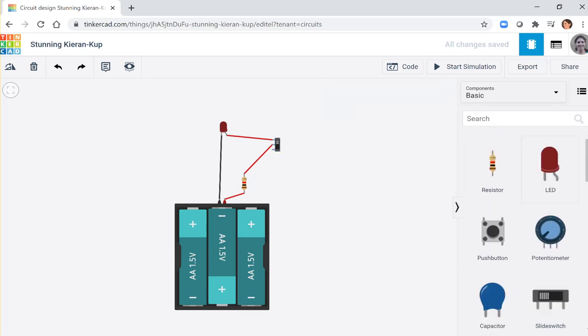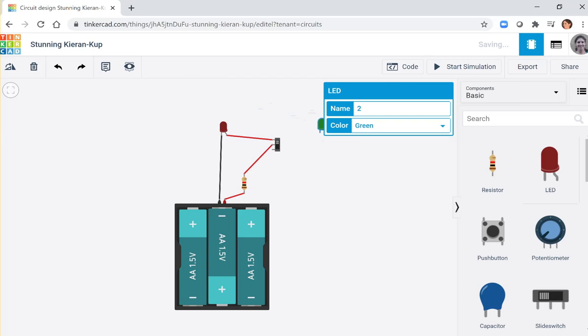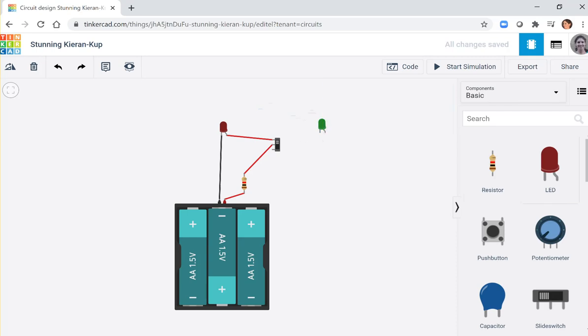What is cool with that is that we have one terminal available, right? So let's add another LED. Where do I put it? Let me put it on this side. And I will use a green LED that time. And this green LED will be linked to the terminal 2.